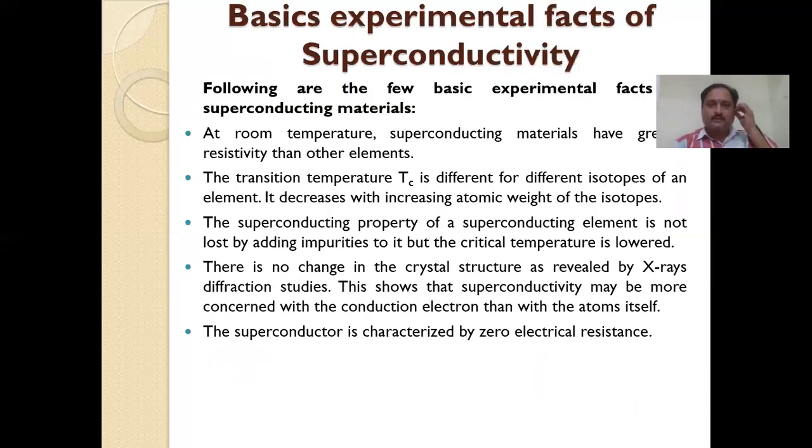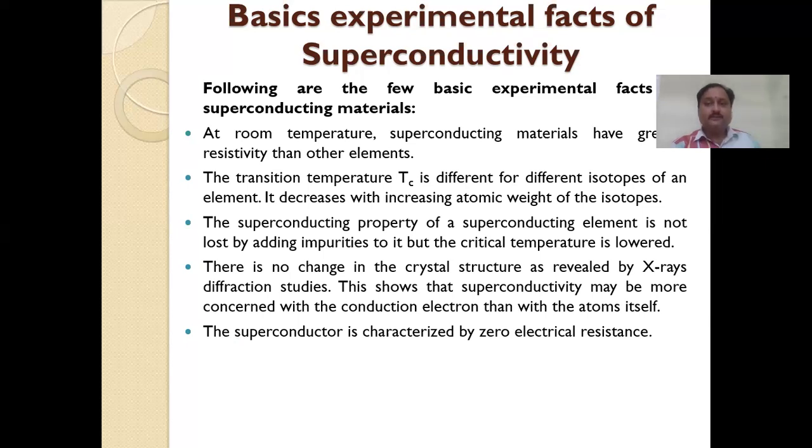Now these are the basic experimental facts observed in superconducting materials. The first thing is, at room temperature, superconducting materials have great resistivity. Why? Because in the definition itself, we discussed that it occurs at low temperature. And next one is the transition temperature, denoted with the letter Tc.